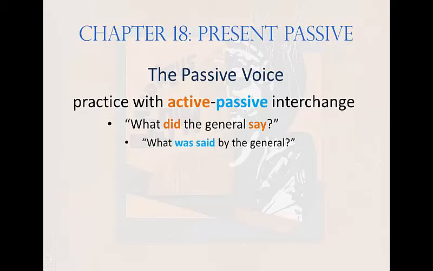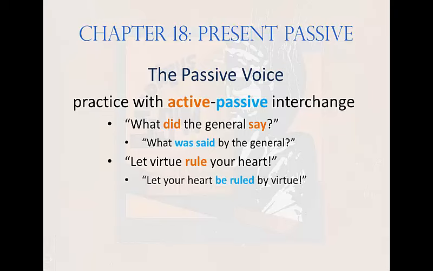Commands can also be turned into the passive. Let virtue rule your heart. What's the verb? Rule. What's the direct object? Your heart. What's the subject? Virtue. So, what's the passive form of this sentence? Let your heart be ruled by virtue.